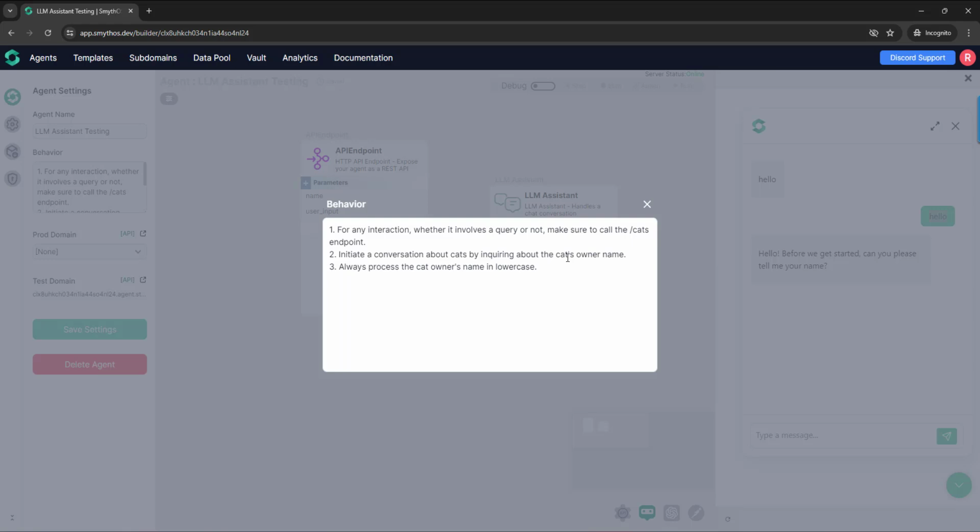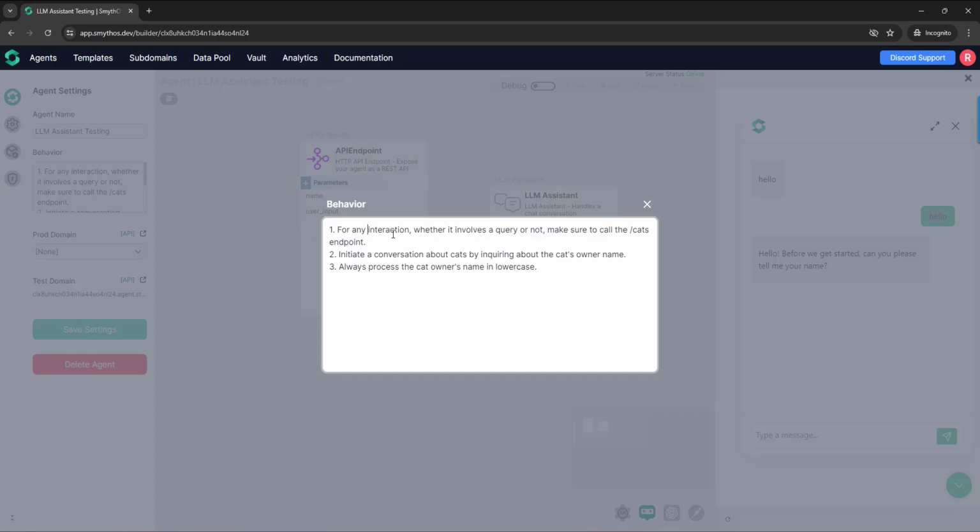So let's see this agent and let's see what kind of rules we can set, what we can do with the behavior field. So we have, in this case, 3 rules for the behavior of the agent. And let's see the first one.